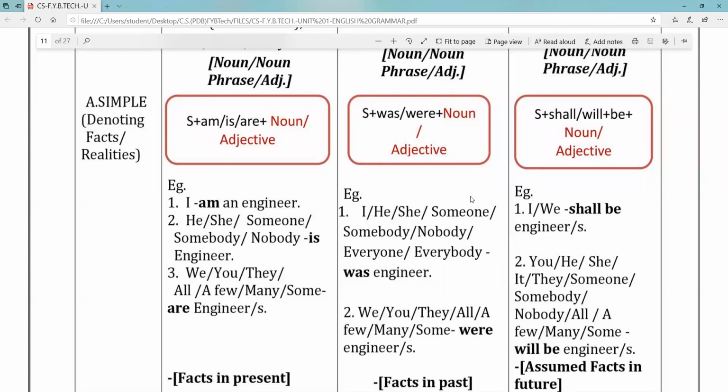Question 3 is to rewrite using the correct form of the verb. You will be given sentences and you will have to use the correct or suitable form of the verb which is in the bracket. In the bracket you will be given a verb, and you have to use the correct form of that verb. The third question is also for 5 marks, and here also there are 5 sub questions.